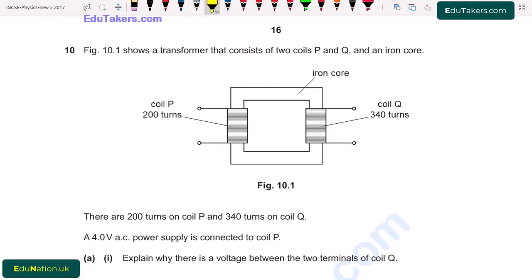Question number 10. Figure 10.1 shows a transformer that consists of two coils P and Q and an iron core. Here is figure 10.1 and we can see that there are two coils. The first one is the primary coil, written as coil P, while the second one is the secondary coil, represented by coil Q. The number of turns on the primary coil is 200, while the number of turns on the secondary coil is 340. There are 200 turns on coil P and 340 turns on coil Q.